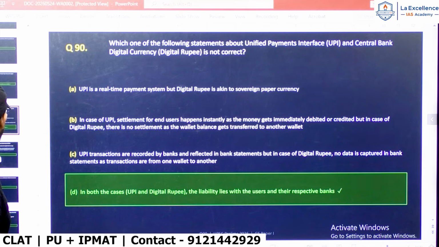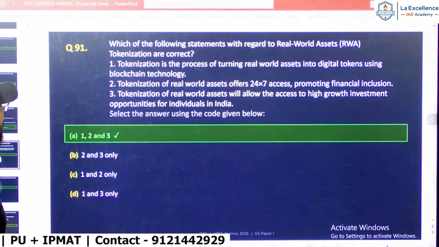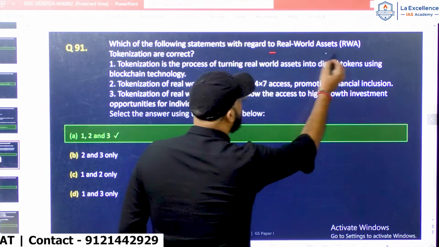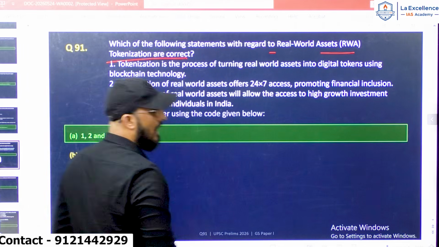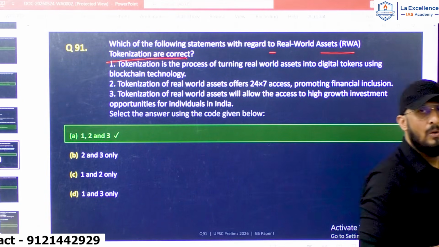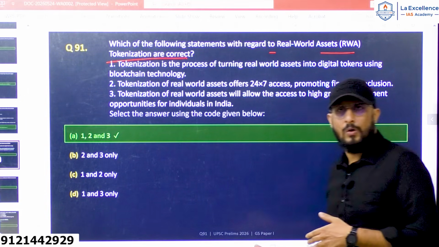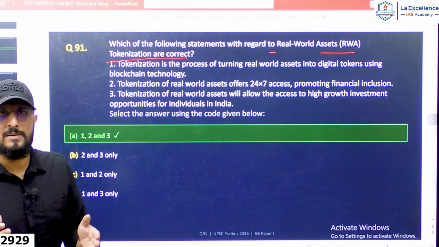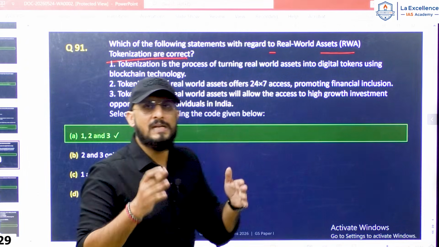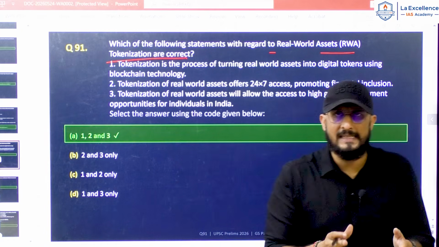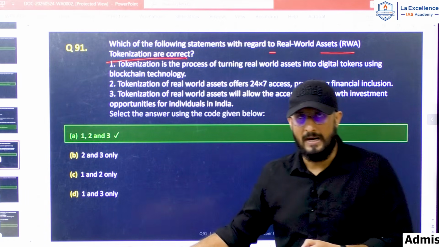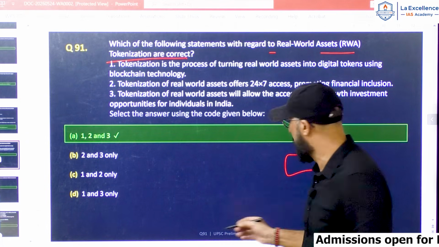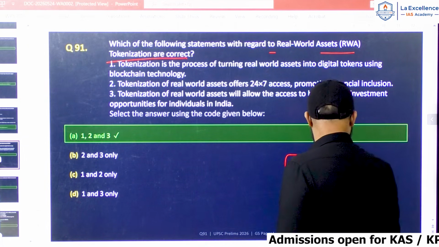Question number 91. Which of the following statements with regard to real world asset tokenization are correct? What do you mean by real world asset tokenization? Real world asset tokenization is nothing but converting the ownership right of real world assets into a digital format. For example, let's take the example of gold.